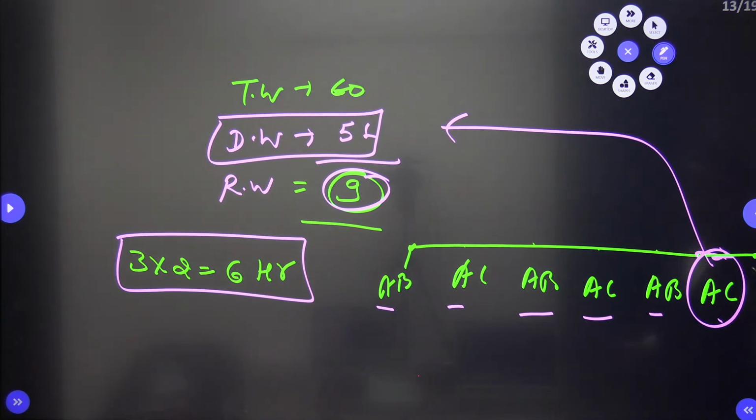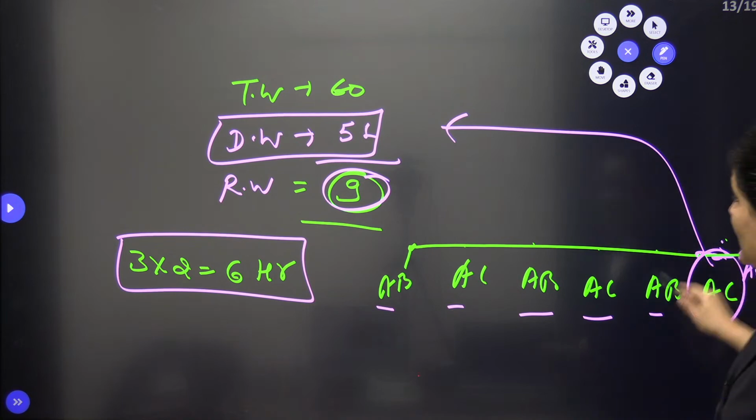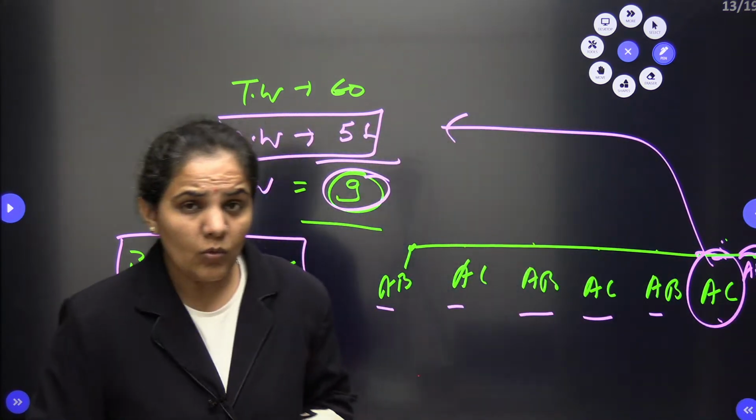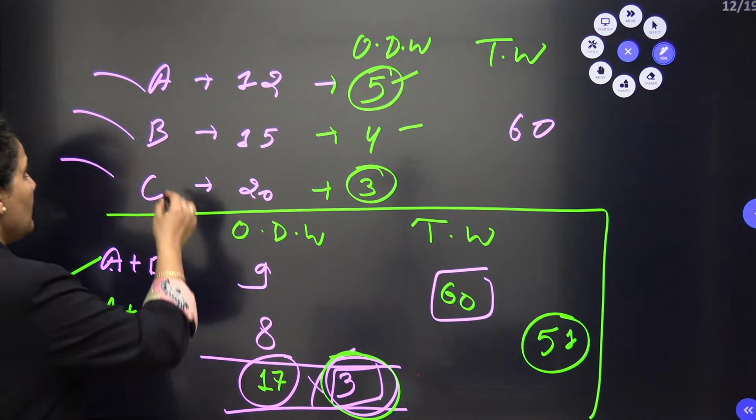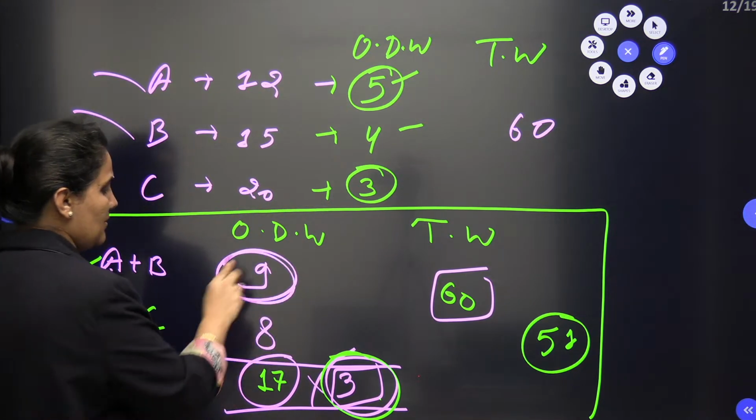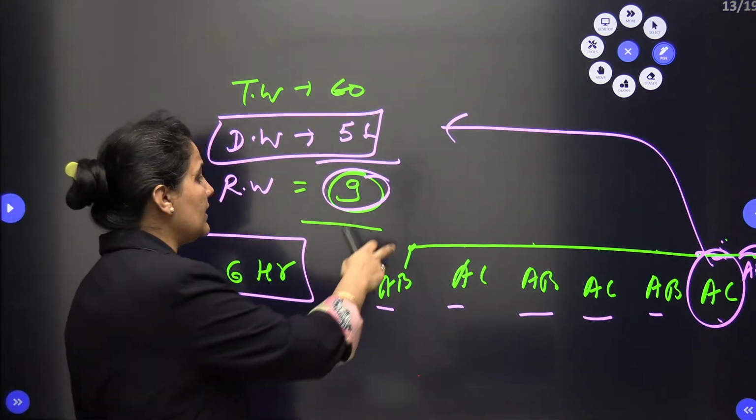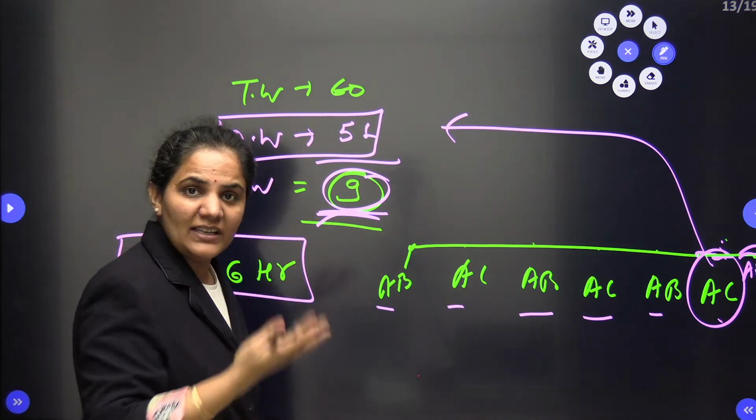So when I go to the next alternate, here AB will come. So AB will have the next position. What is the total one day work of AB? Ma'am, the total one day work of AB is nothing but 9. What is the due work or the remaining work? Ma'am, the remaining work is 9 only.